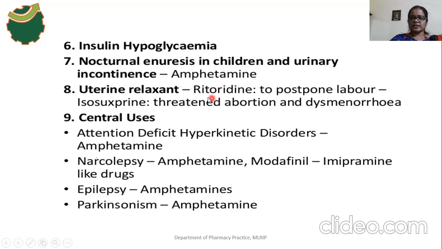So an example is ritodrine. This drug is used for postponement of what? Labor. Because if this adrenergic drug binds with alpha receptors, it causes a constriction effect. If it binds with the beta receptors, what will happen? A dilation effect will be produced. What is the pharmacological action of adrenaline on smooth muscle? Dilation effect. Okay, so this ritodrine drug is used to postpone labor because of the dilation effect.